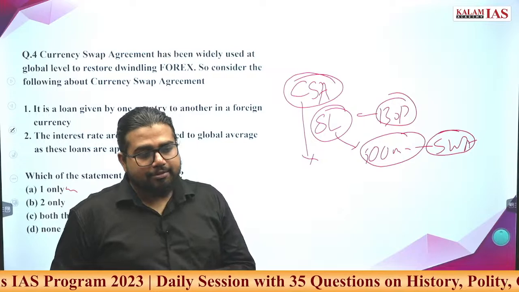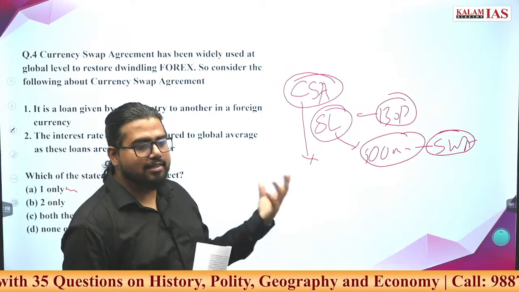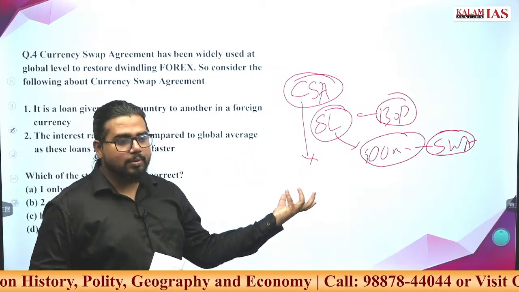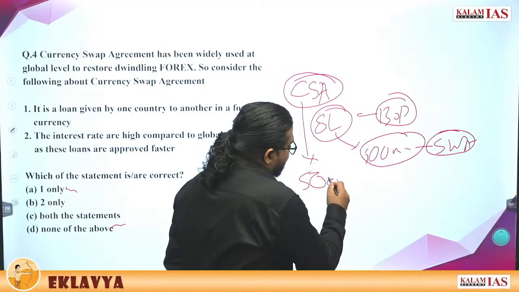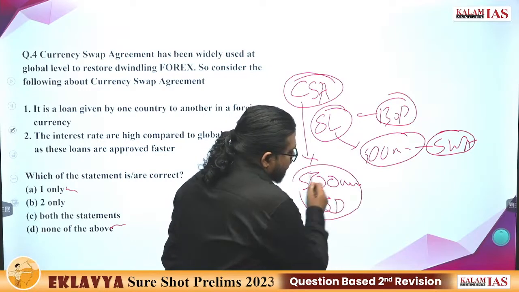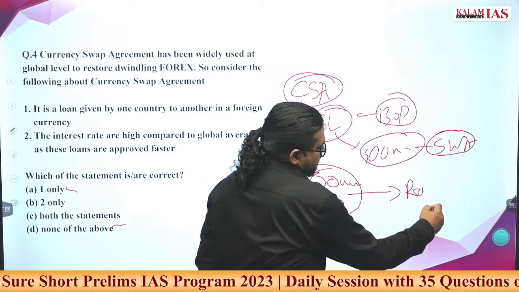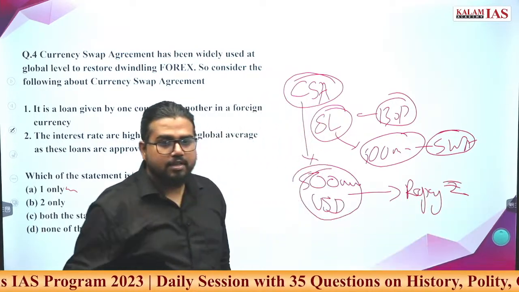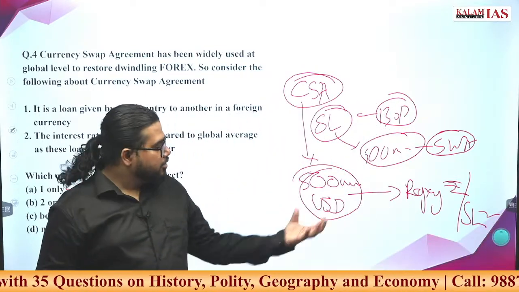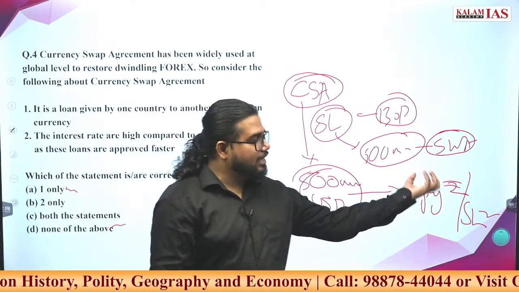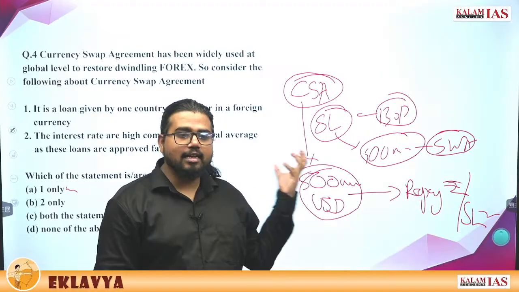What Sri Lanka was exactly facing: it doesn't have enough dollars to buy the essentials, crude oil or whatever essential is required for the economy. It doesn't have dollars to buy this. So 500 million, either India can give 500 million US dollars. Then Sri Lanka can use these US dollars and repay this in Indian rupee, or even repay this in Sri Lankan, whatever currency is there for Sri Lanka. So you will be giving in one currency, taking back in another currency. Such an agreement, a loan agreement, is called a currency swap agreement.